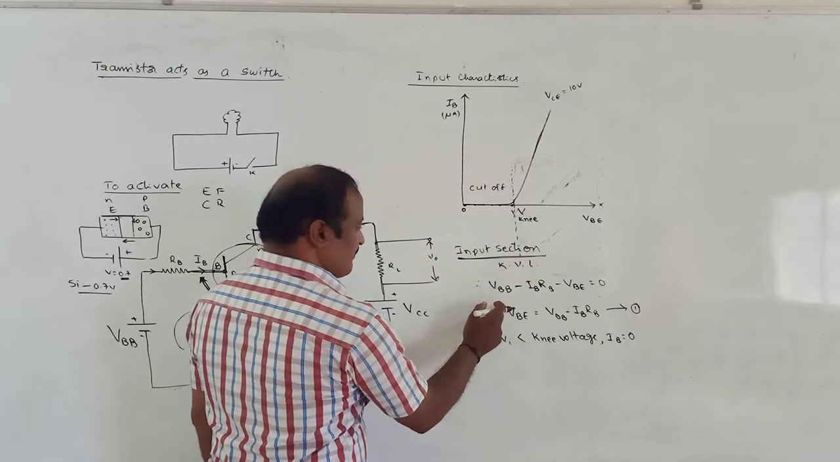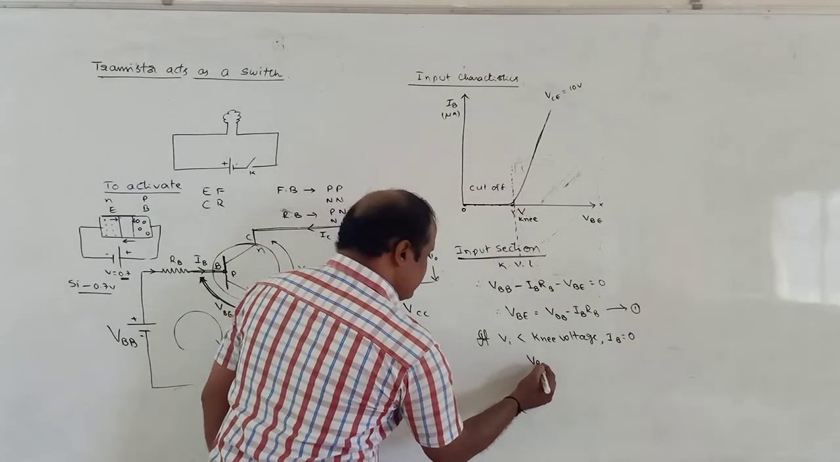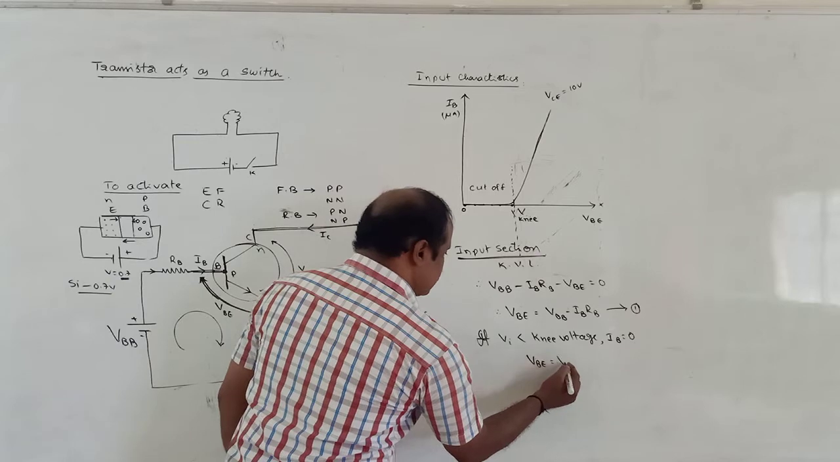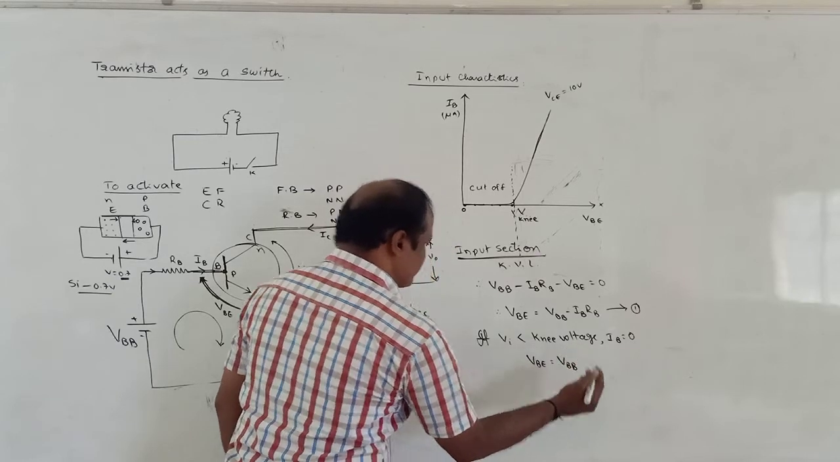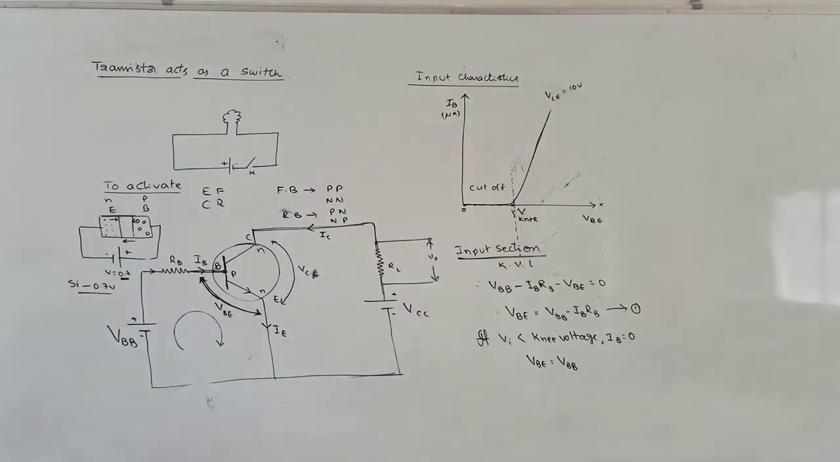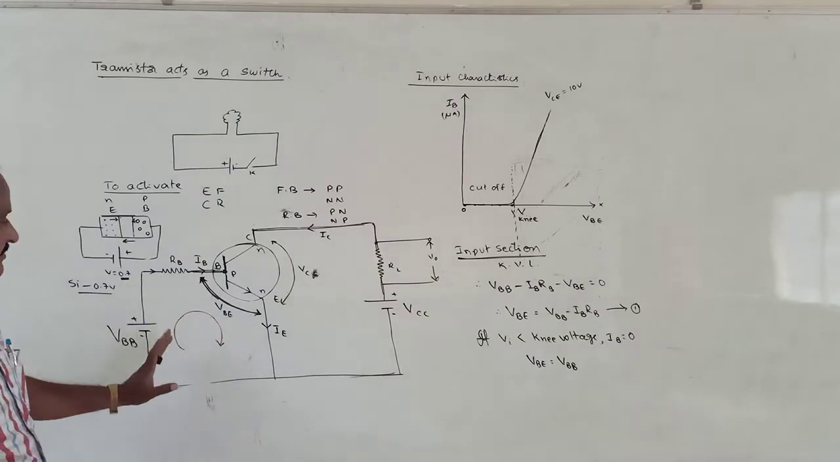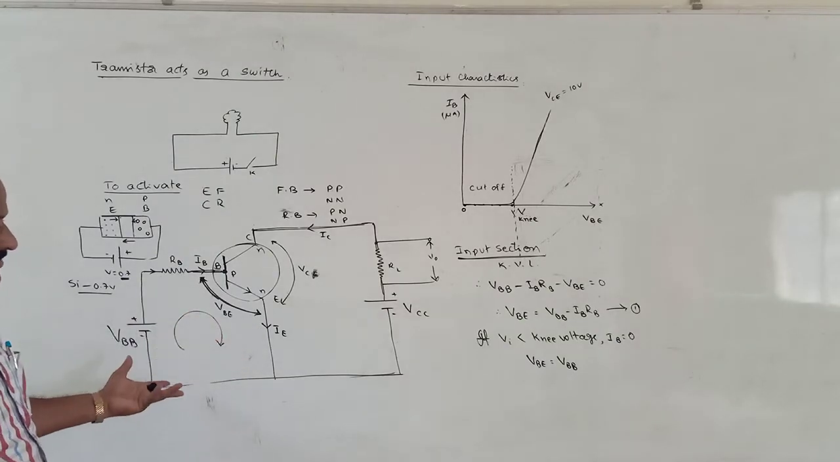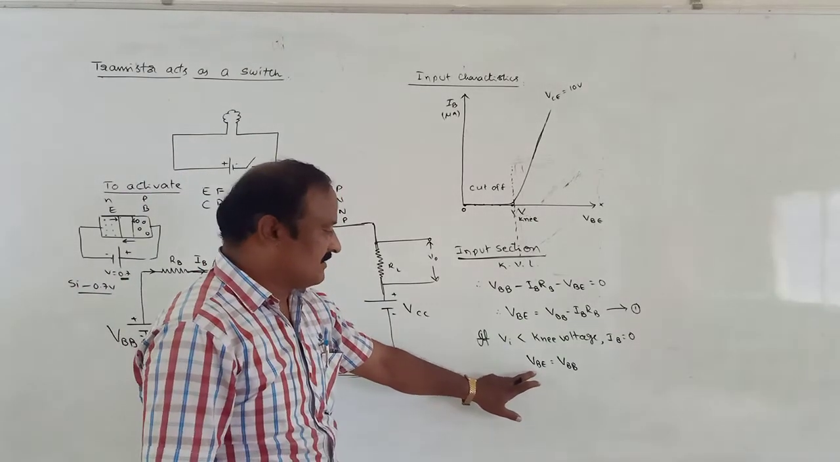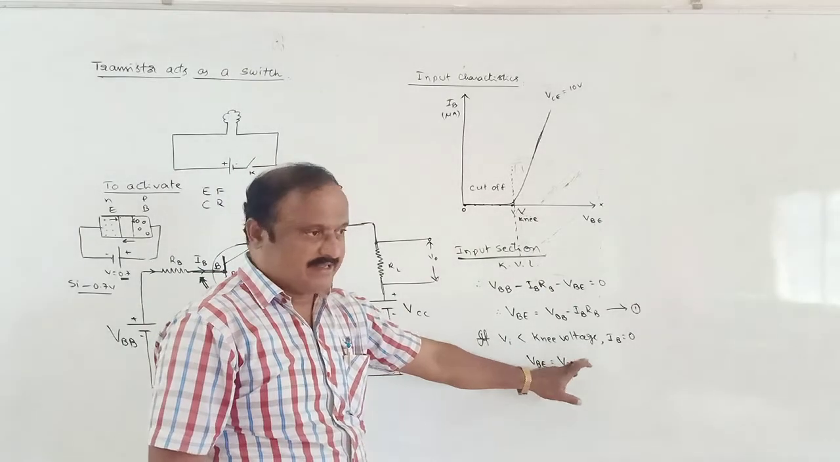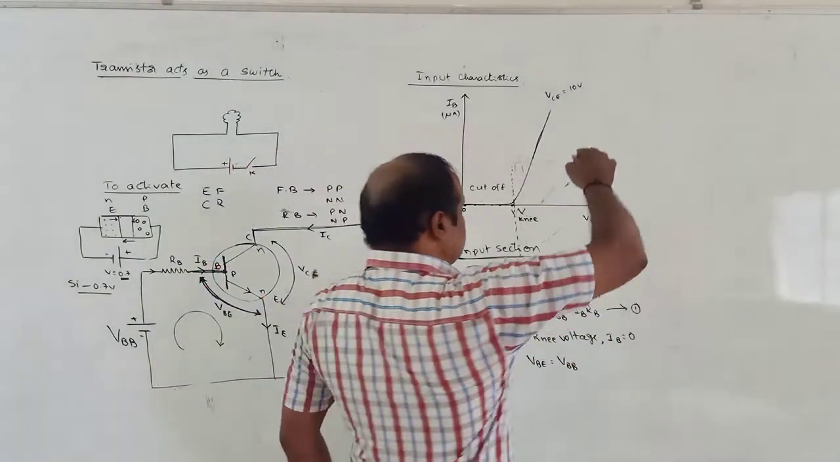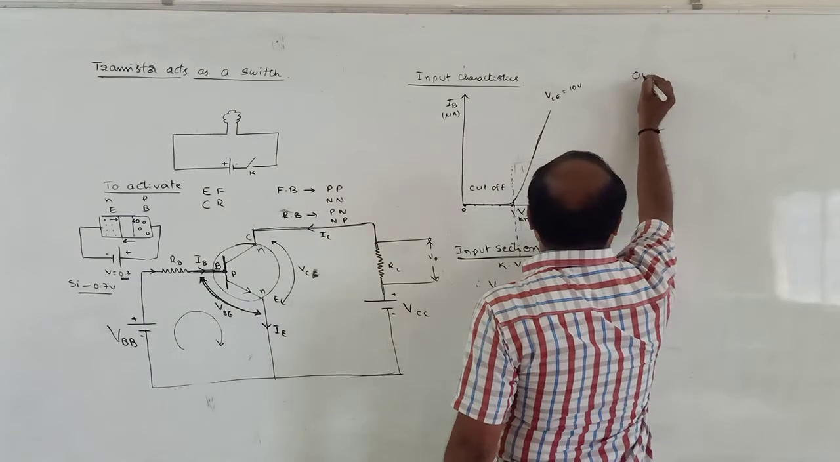IB equal to 0 means, from the other equation, VBE is equal to, what is it? VBE is equal to VBB. But VBE is equal to the input. So VBE is equal to VBB, right? Next one, taking the output section.